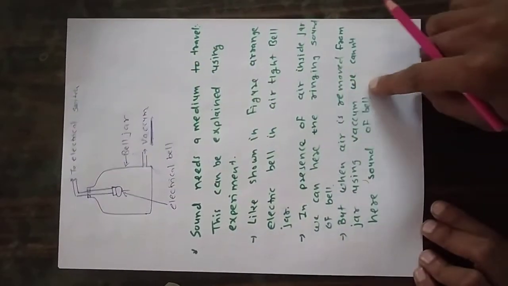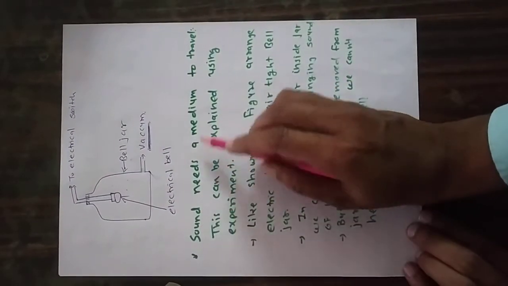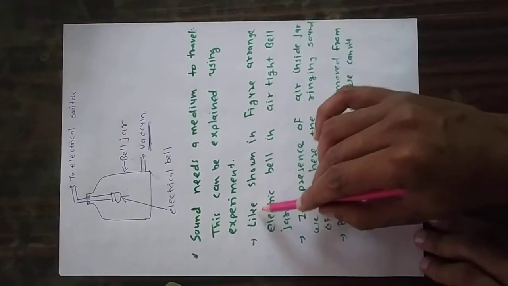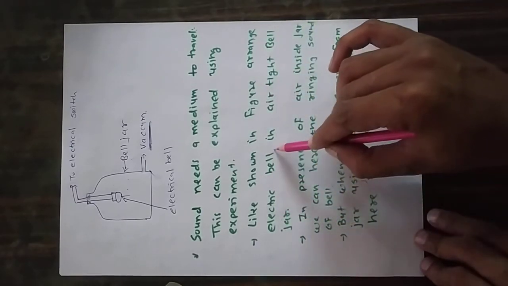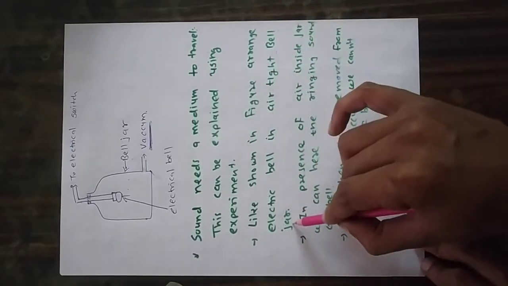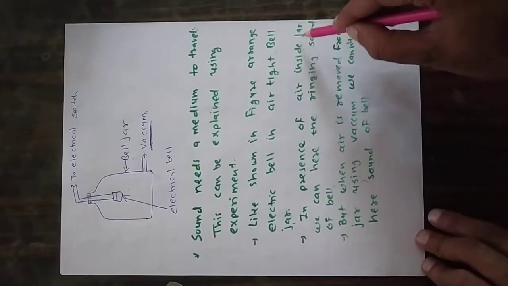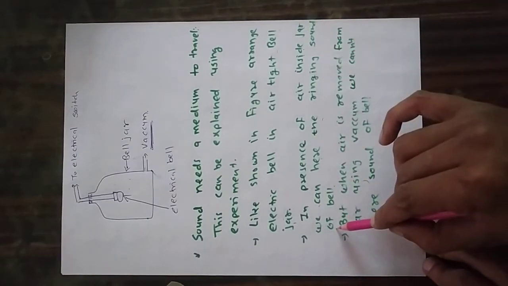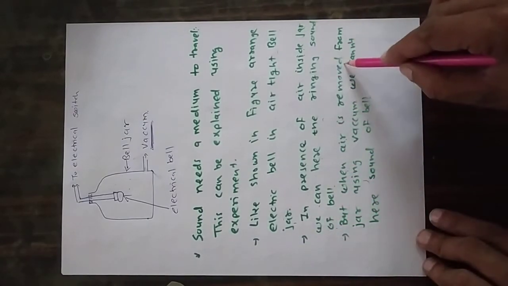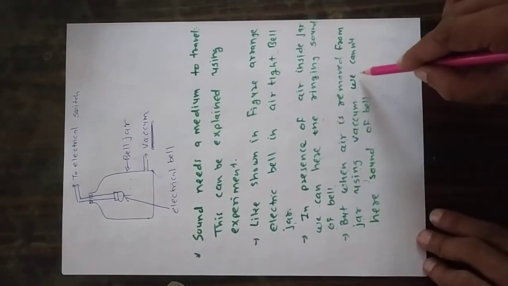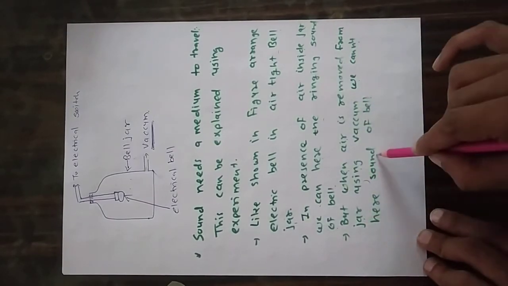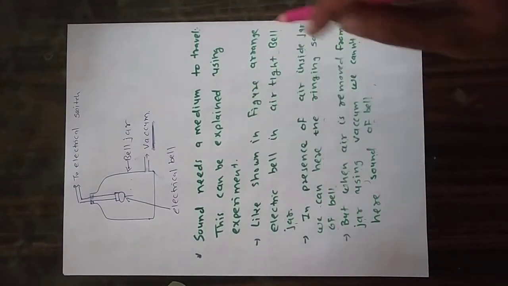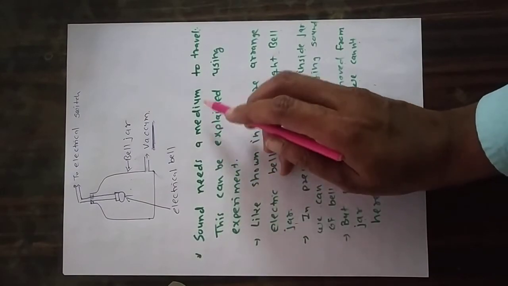So that's what I have written here. Sound needs a medium to travel. This can be explained using an experiment. Like shown in the figure, arrange an electric bell in an airtight bell jar. In the presence of air inside the jar, we can hear the ringing bell sound. But when air is removed from the jar using a vacuum pump, we can't hear the sound of the bell. So that is the proof that sound needs a medium to travel.